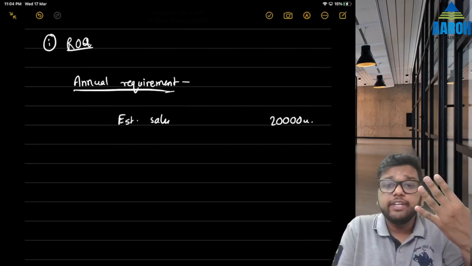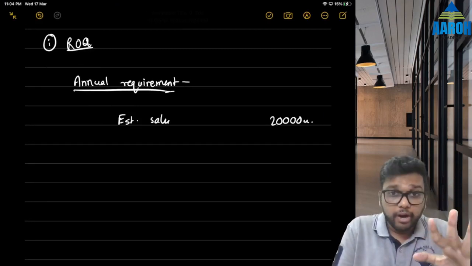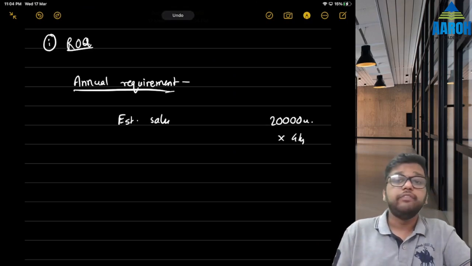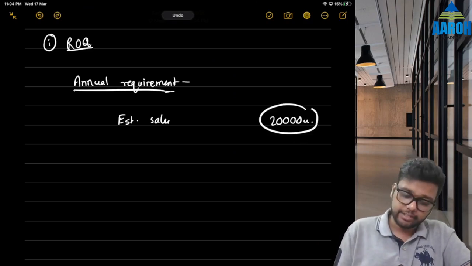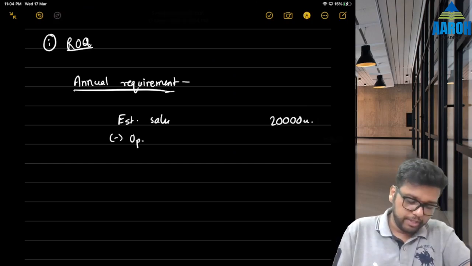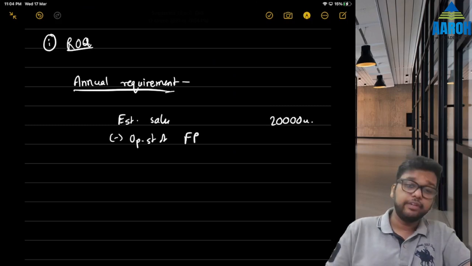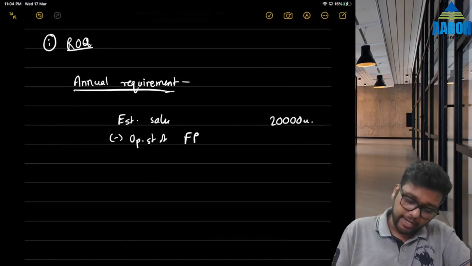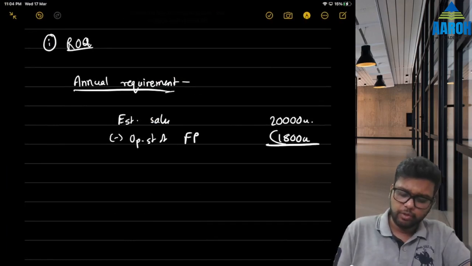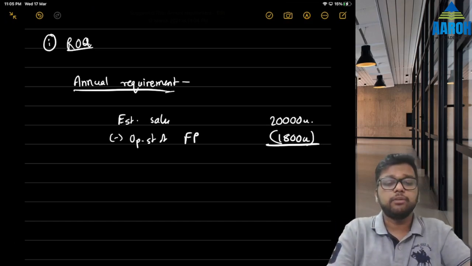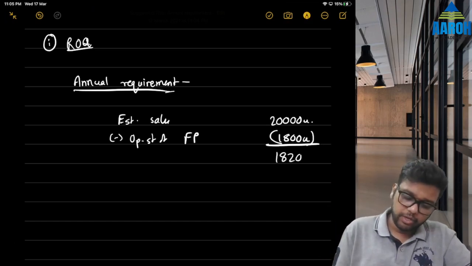Now for one unit we need 4 kgs of input, but that does not mean we will multiply by 4, because we don't have to produce 20,000 units. We already have something in stock. There is some opening stock of finished product, which is, as per the question, 1800 units. So 1800 units we don't have to produce, and obviously we will not need raw material again. We have already produced them last year, right? So 20,000 minus 1800, 18,200 is what we have to produce. So this is units to be produced.